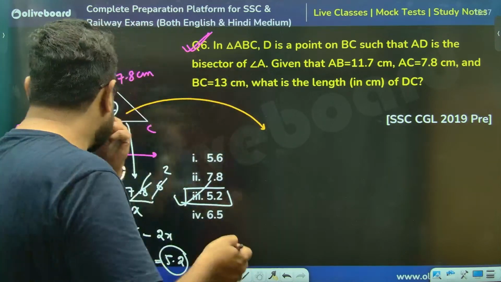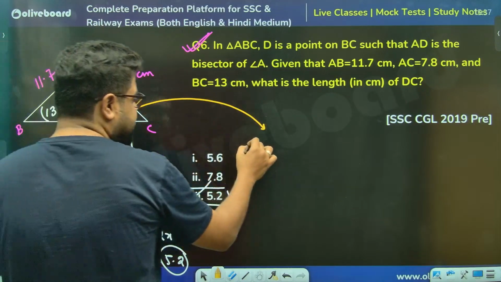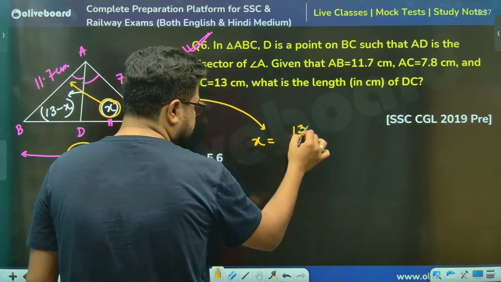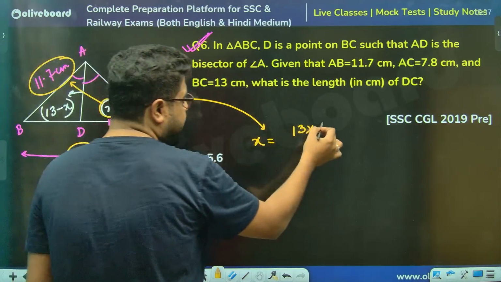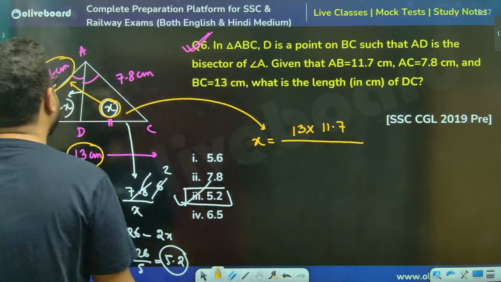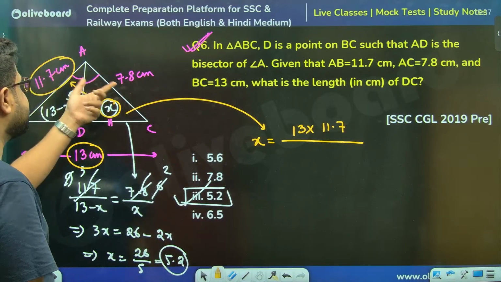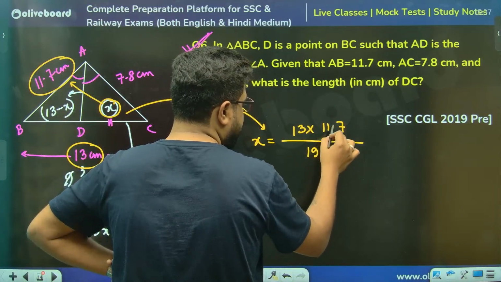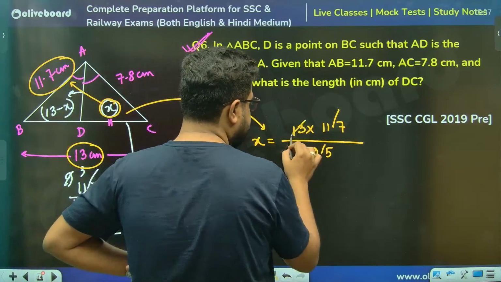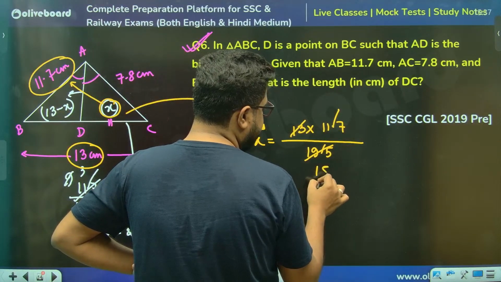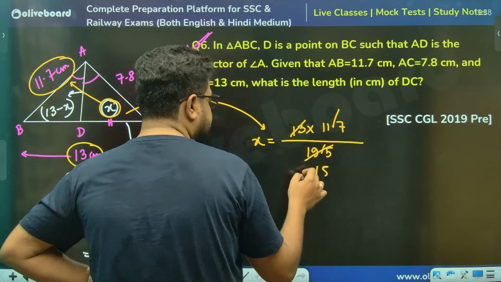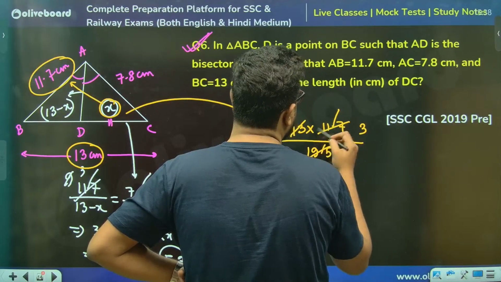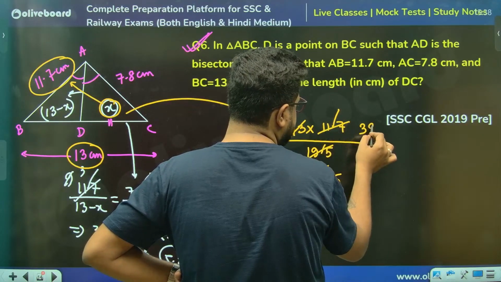तो उनके लिए क्या sir? Sir, I need this. So this will be, sir, cross, total 13 into cross of this, that is 11.7, divided by 11.7 plus 7.8, 11 and 7, 18, and this is 1.5. So 19.5. हटा दो सर, कैलकुलेट कर लो. 13 से जाएगा क्या? 13 15 सर, हाँ जाएगा सर. And this is 9, meaning 3 5s are this, 3 3s are 9 and 27.